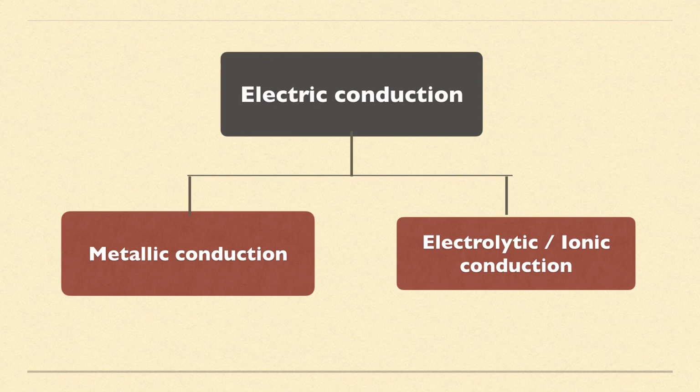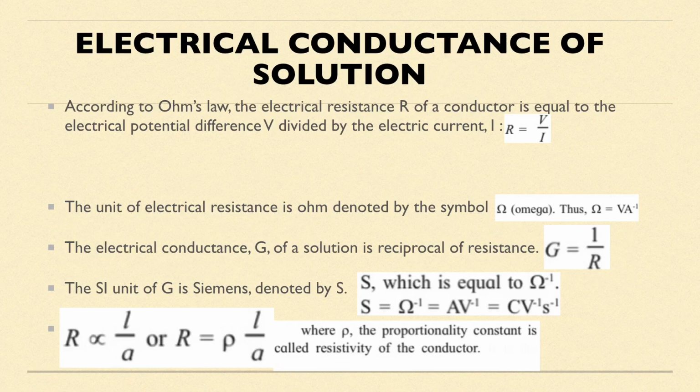Now remember one more thing, in ionic conduction what happens? There is transfer of matter from one part of the conductor to the other because the ions are moving, remember over here. But in case of metallic conduction, it will be only movement of electrons. So whenever you hear electric conduction, two types: metallic conduction and electrolytic or ionic conduction. Metallic conduction will be because of the movement of electrons, and electrolytic or ionic conduction will be because of the movement of ions. So now we'll understand the electrical conductance of solution.